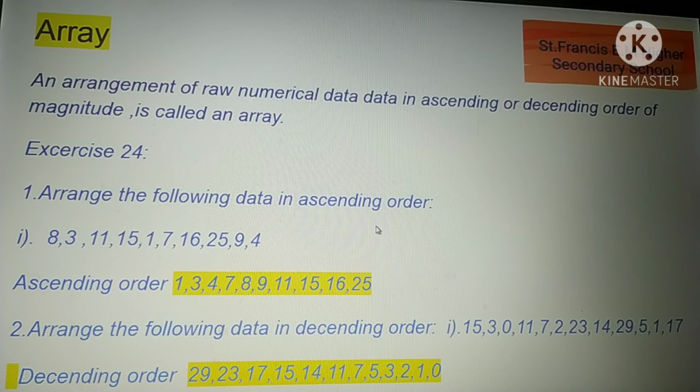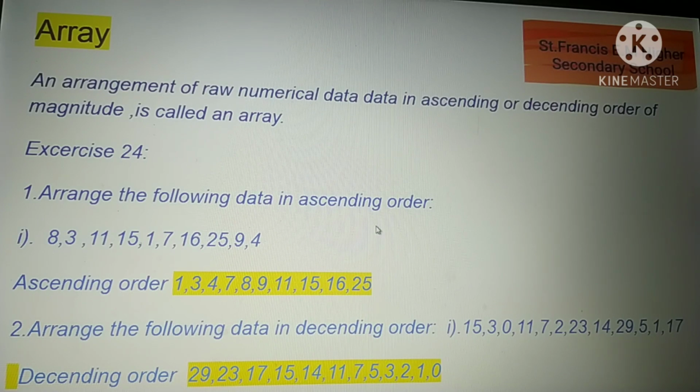Next topic, array. An arrangement of raw numerical data in ascending or descending order of magnitude is called an array. Whatever data we collected, we will arrange in ascending order or descending order. That will be called an array. Array means arranging the data either in ascending order or descending order.